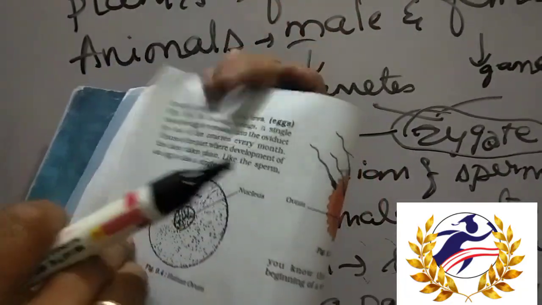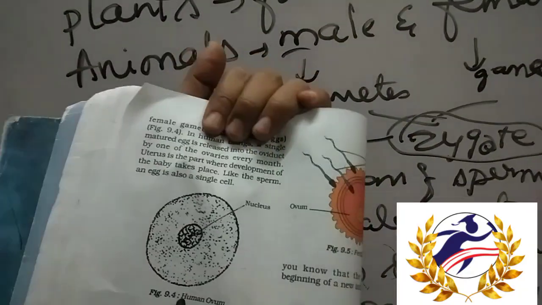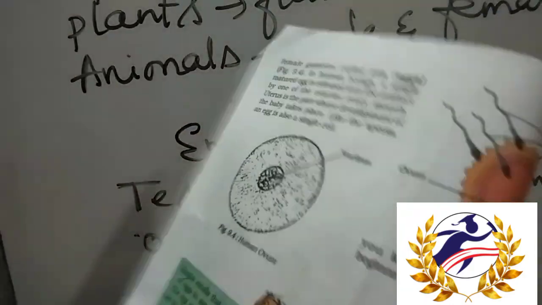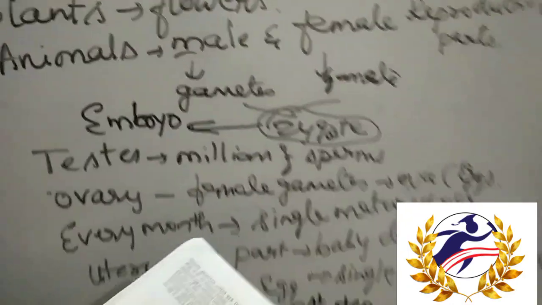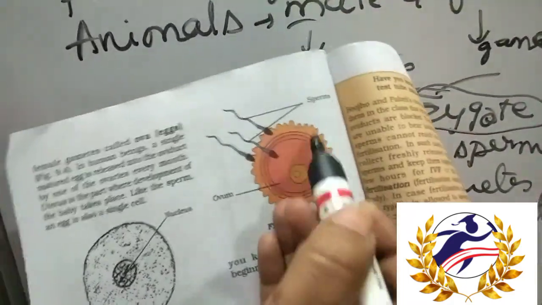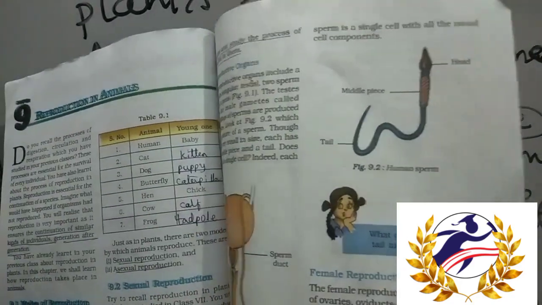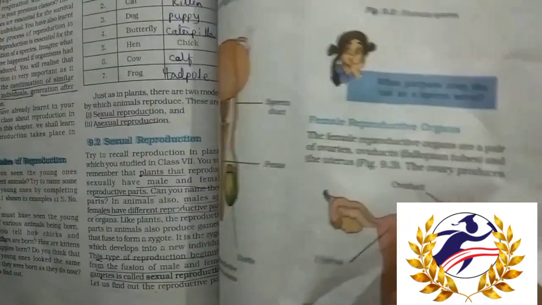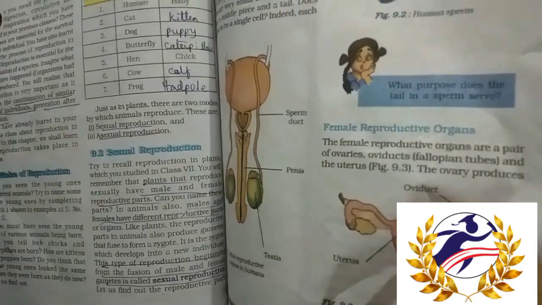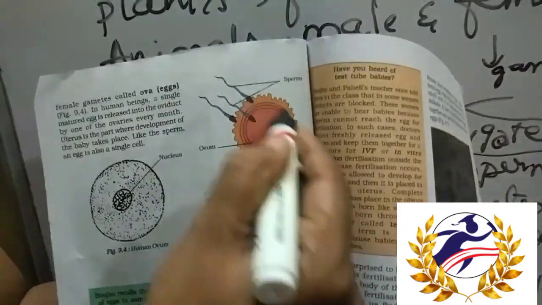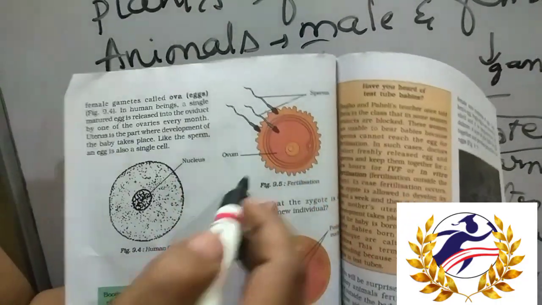So when the egg cell meets the sperm like this. As I told you, one ovary produces one egg cell and it waits for the sperm in the oviduct. So like this is the egg cell which is waiting for the sperm to enter.